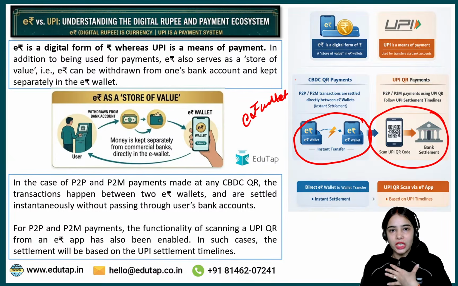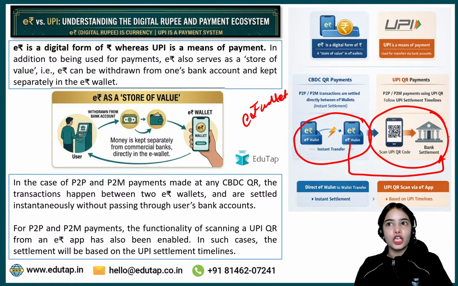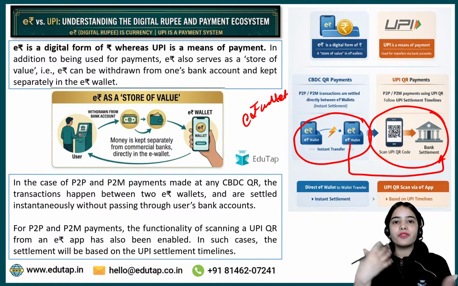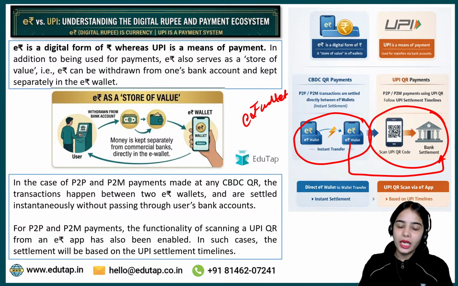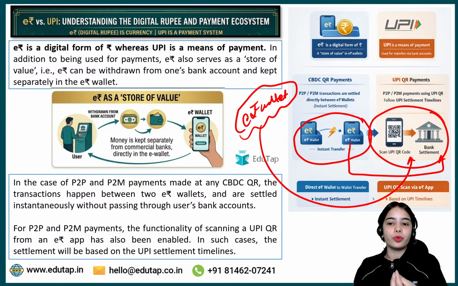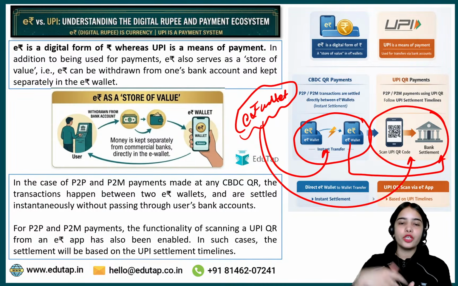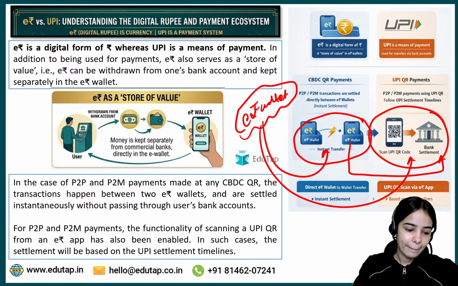Let's say I have the e-Rupee wallet and the merchant does not, so I can use my e-Rupee wallet to pay to the merchant. So there is the transferability that is allowed, so that the e-Rupee is not stuck in your wallet. You can use the e-Rupee in the UPI ecosystem also. You can use the e-Rupee directly also to send money to the other's account. I hope this is clear now, Nitin.